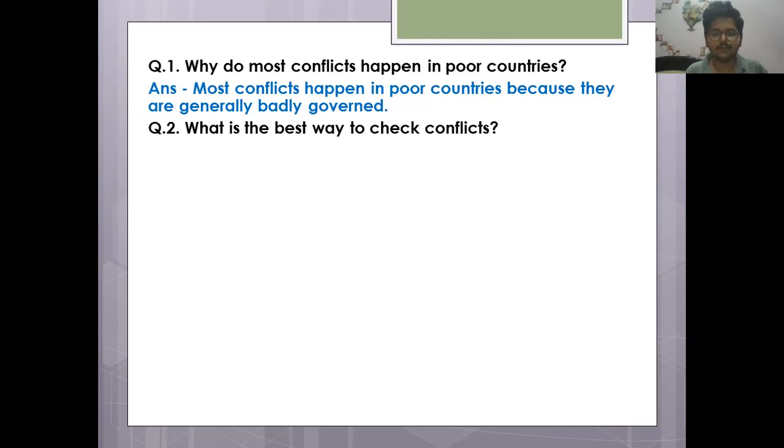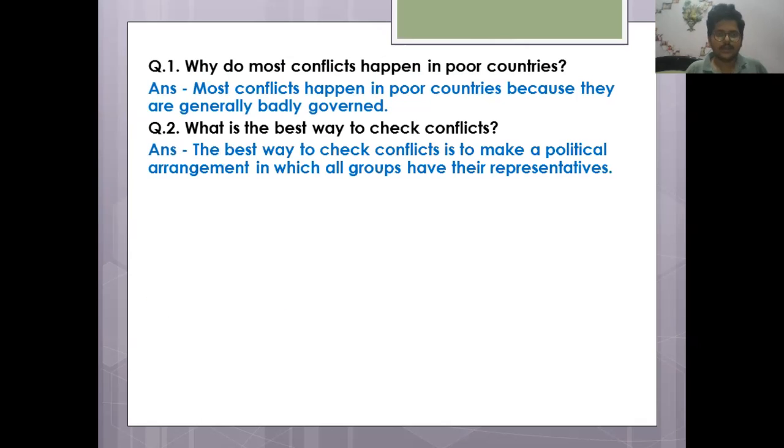Next question. What is the best way to check conflicts? The best way to check conflicts is to make a political arrangement in which all groups have their representatives. This answer you have got from the passage, but see how you are using this answer, how you're writing this answer in your own words.